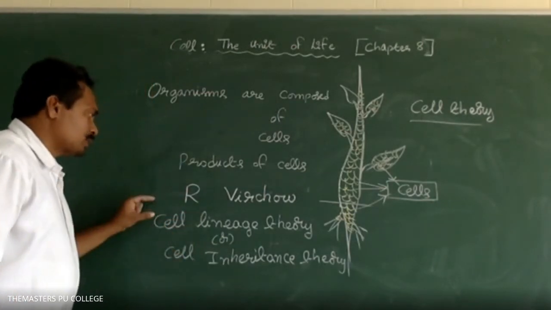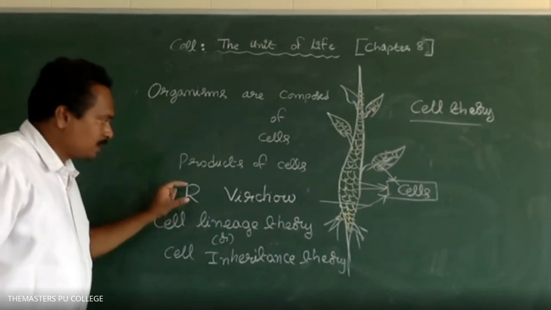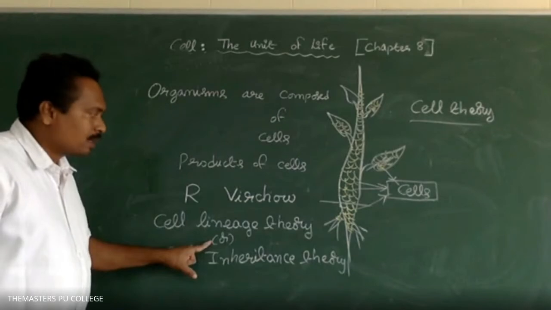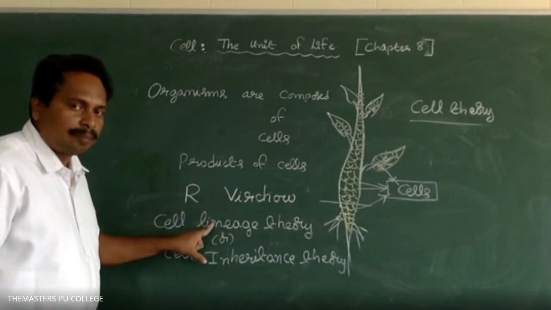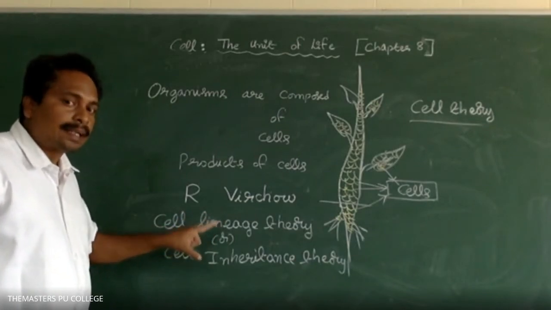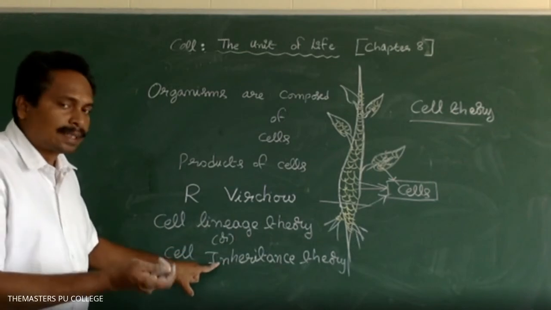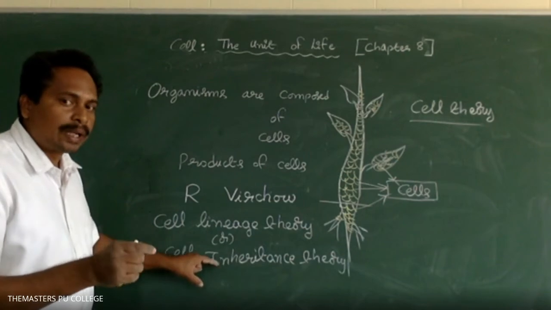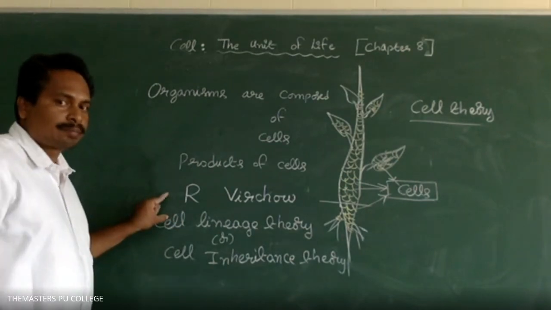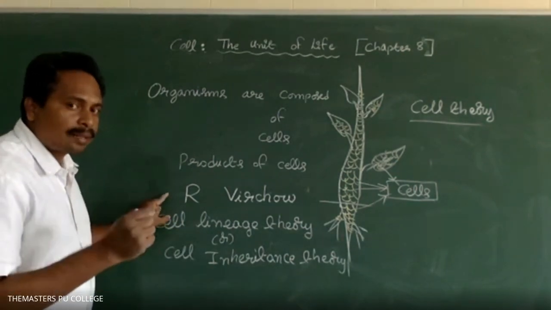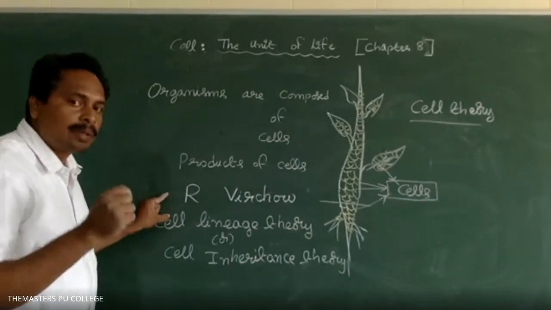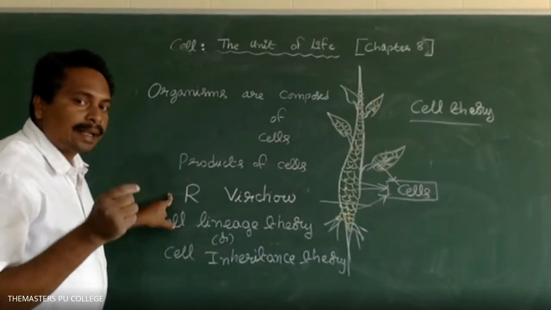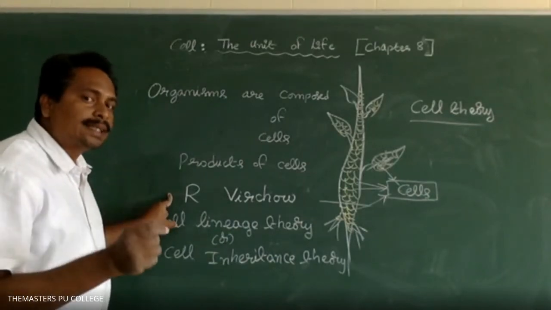R. Virchow proposed the cell lineage theory or cell inheritance theory. This is a modified cell theory; the cell theory was modified by R. Virchow. There was a drawback, a demerit, in the cell theory: they didn't explain how new cells were formed.